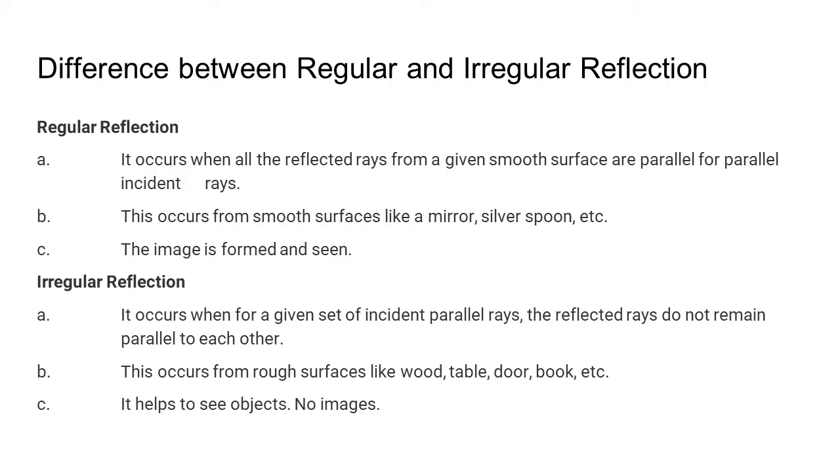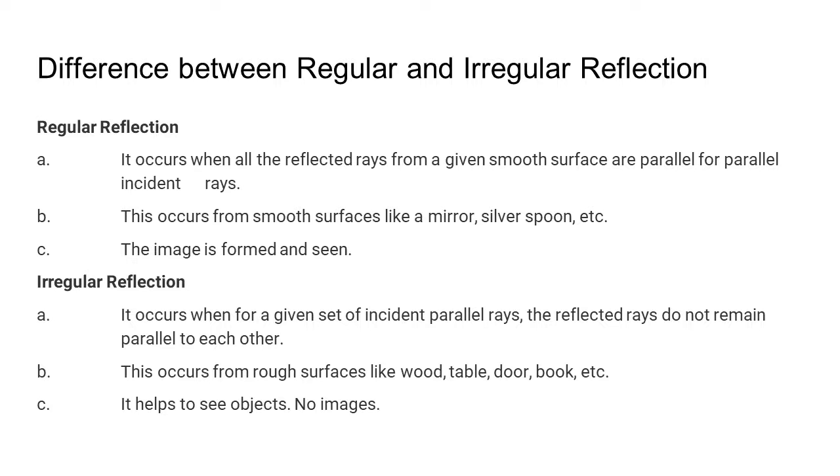With regular reflection, you can see an image on a shiny surface like the screen that we are using here, or even on a mirror. But with irregular reflection, no image is formed, because when the light strikes the wooden surface, you are unable to see the image. You can see the object but not the image.